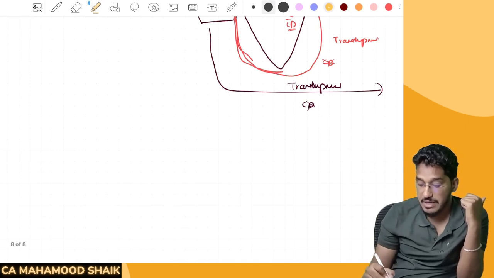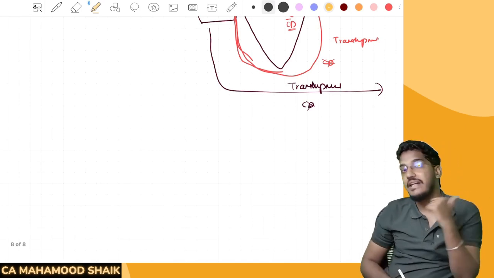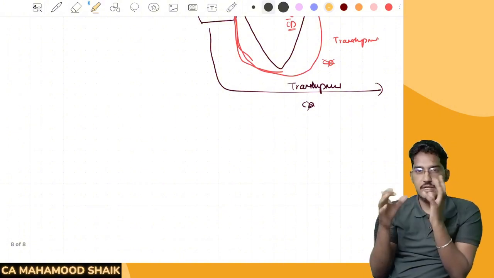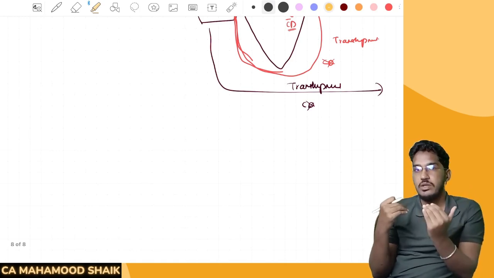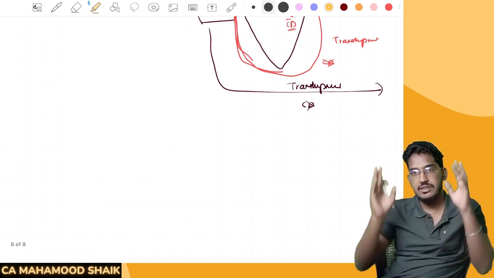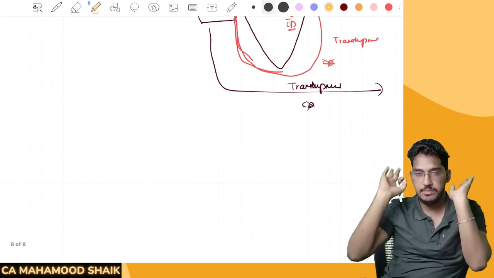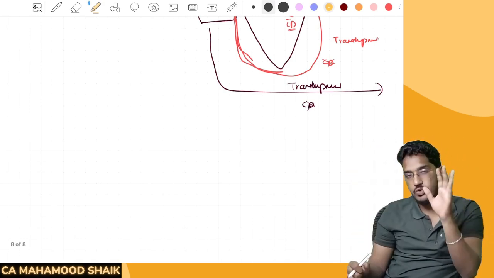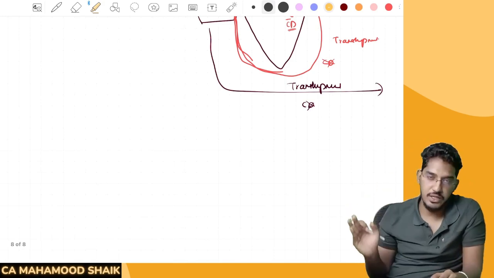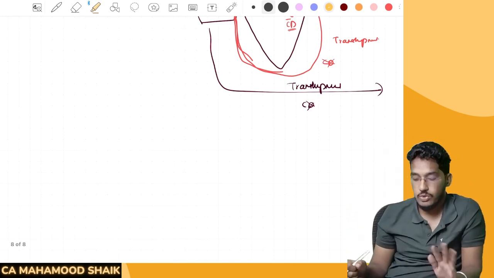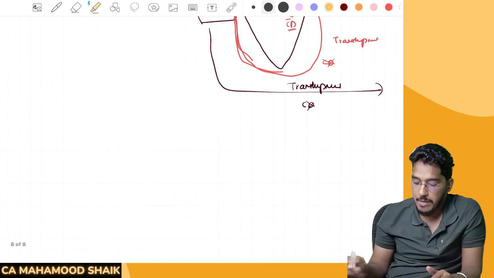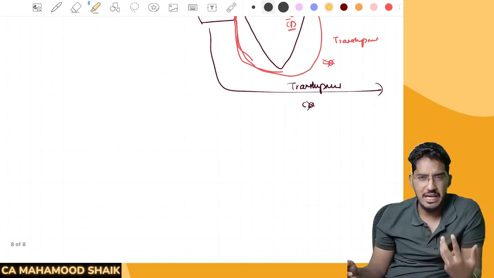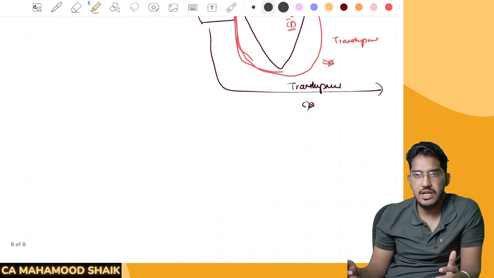Then we have jetsam: goods thrown overboard to lighten the ship. Sometimes when the wind is not favorable, the ship will not move. So in order to have smooth movement, the vessel operators throw the goods from the ship into the ocean to lighten the ship and facilitate further movement. That we call jetsam. And flotsam: goods which are separated from the ship by some calamity, some peril. Because of that, some goods have fallen into the ocean. That we call flotsam.